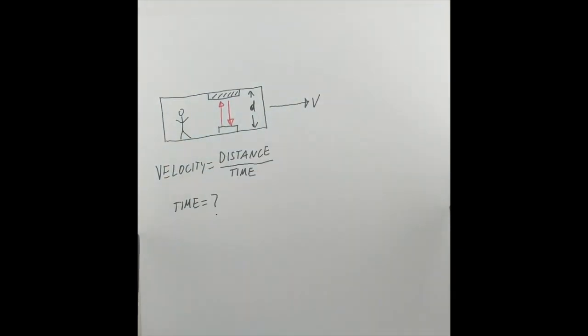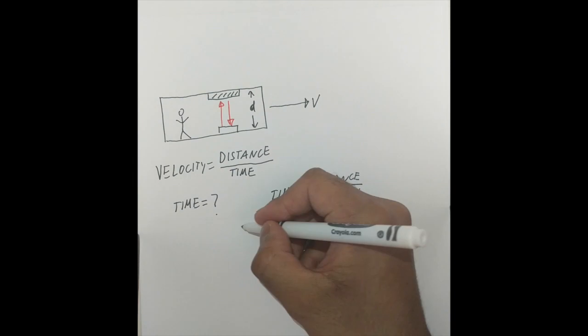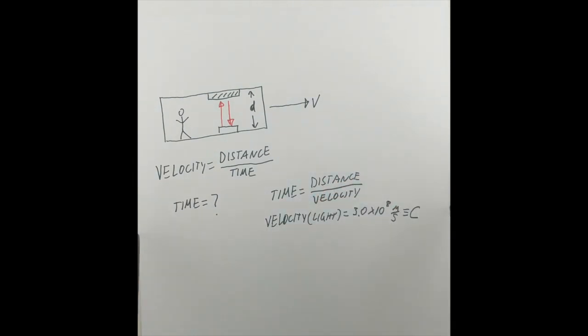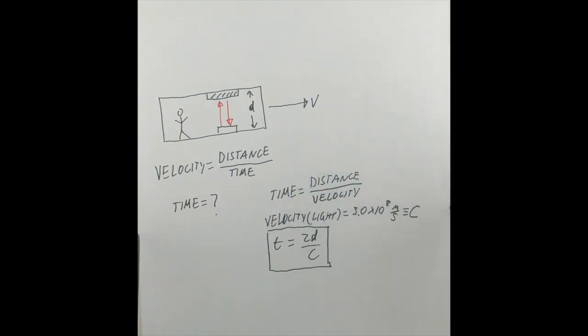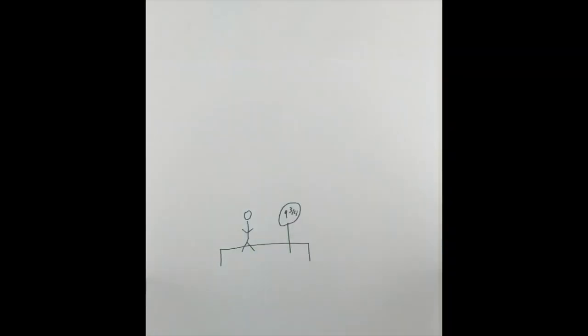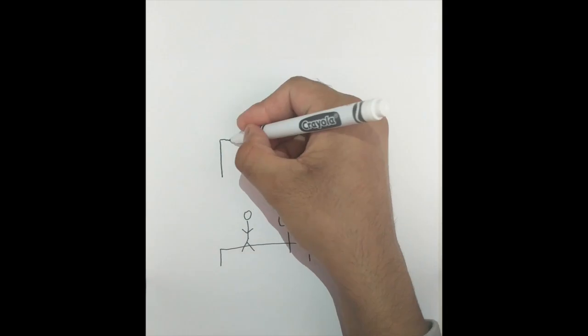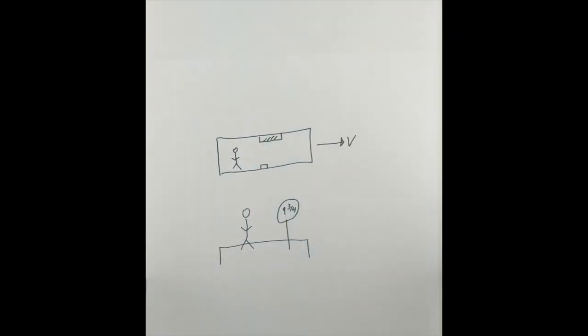Reference frame of the person on the train: it takes light to travel up and down between the mirrors once 2d over c, the speed of light. The observer on the platform doesn't see the same thing as the person on the train. The observer on the platform sees a little bit of movement in the light in the x-axis.